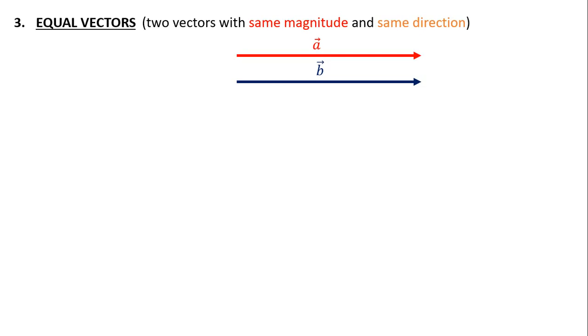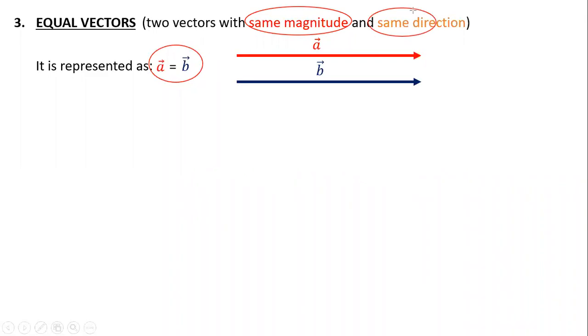Mathematically, if I want to write their relation, it will be represented as A vector equal to B vector. So always remember, if I'm writing A equals B, that means both will have the same magnitude and the same direction.